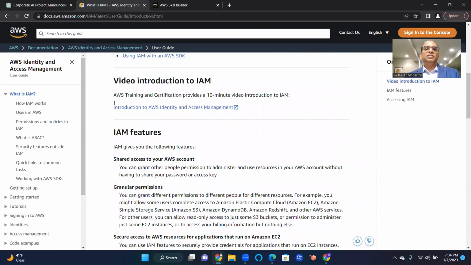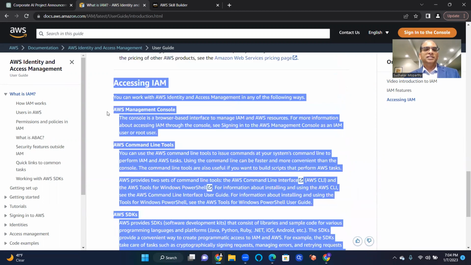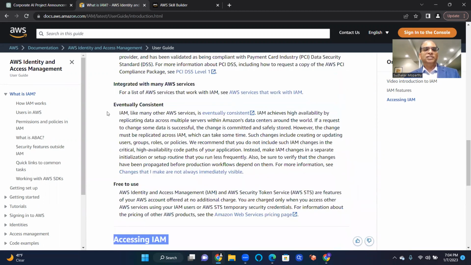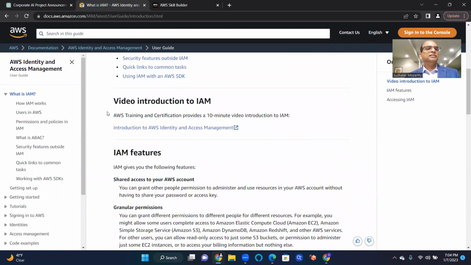Because I'm explaining and copy-pasting and constructing, this whole page is taking time. But once I edit this and have these objects nicely presented, it will be much faster. Okay, how IAM works.